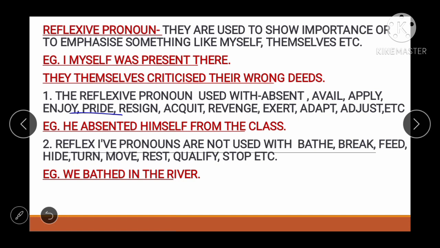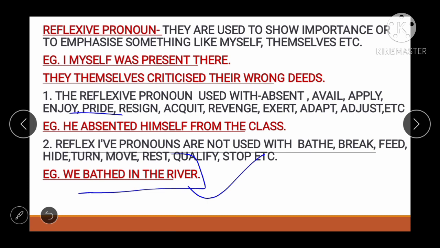अब किसके साथ नहीं यूज होगा? See, bath, break, feed, hide, turn, move, rest, qualify, stop, etc. Okay, he hide himself. No, it's a wrong sentence. Hide के साथ कभी भी reflexive pronoun यूज नहीं होगा. Okay, so see an example. He bathed in the river. This is the correct one. He bathed himself. No, it would be wrong, right?